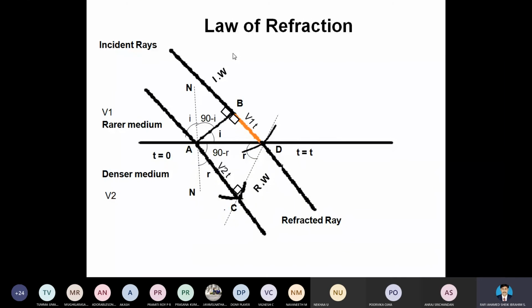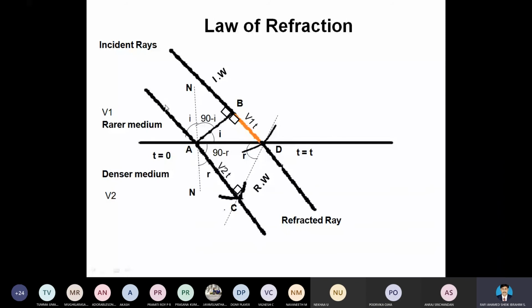But when we are discussing the law of refraction, we have to consider two material media. That's why I have taken a rarer medium and a denser medium. The rarer medium is the air medium. The denser medium is a material medium.